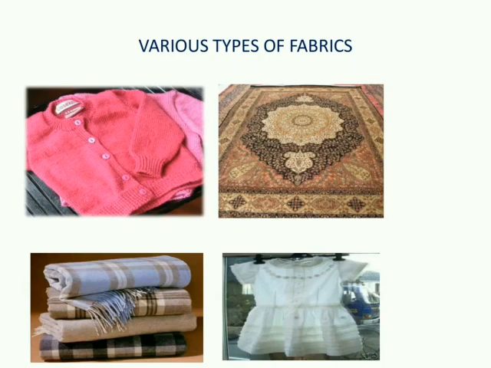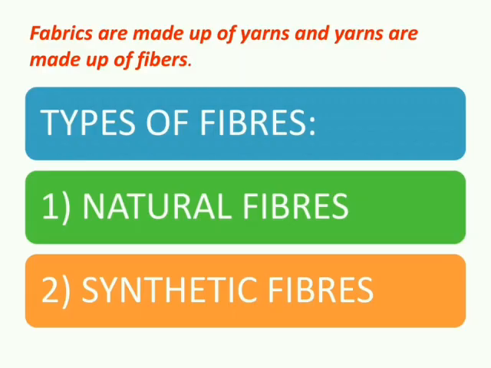So one question is, what are fabrics made up of? Children, fabrics are made up of yarns. So what is yarn? Yarn is a spun thread which is used for weaving or knitting fabrics. In other words, we can say it is the thread which is used for making fabrics or clothes.